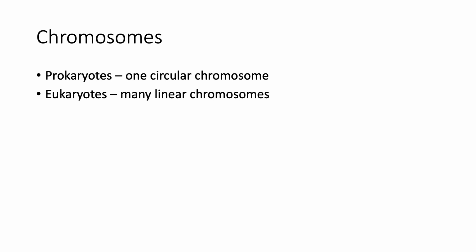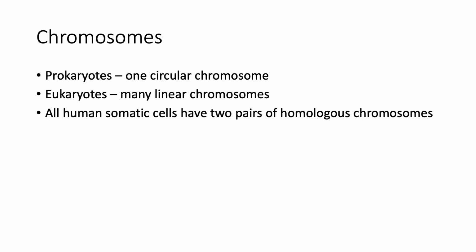So I talked a little bit about this last time, but in case you forgot, prokaryotic cells like bacteria, which don't have nuclei or other membrane-bound organelles, have a single really large circle of DNA, which we call a chromosome. On the other hand, eukaryotes, like plants and animals, have a nucleus that they keep their DNA in, and they keep it in really tightly wound chromosomes, and these are linear. And the number of chromosomes can vary greatly depending on the organism.